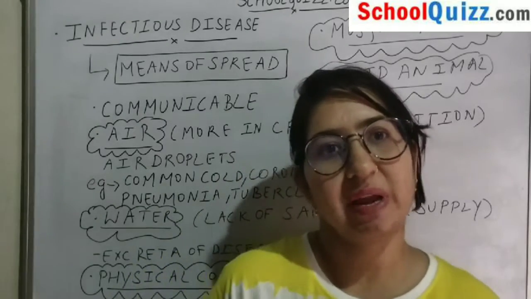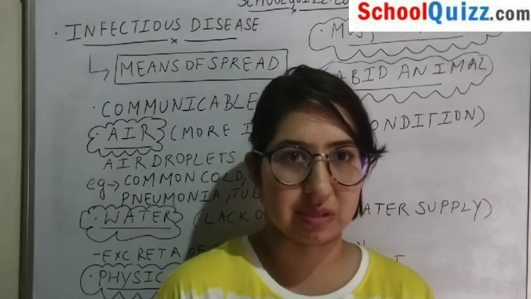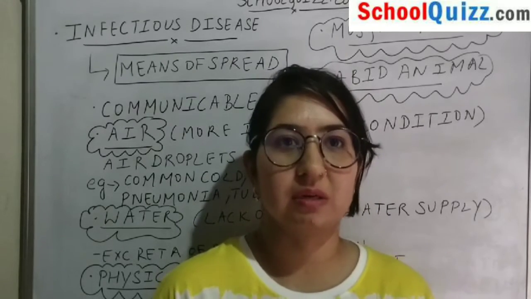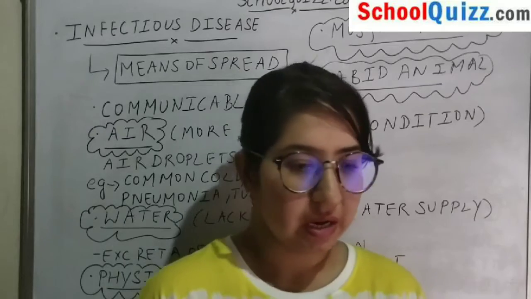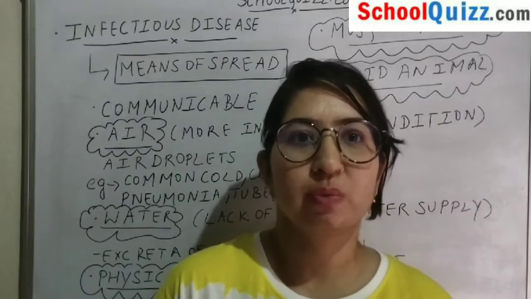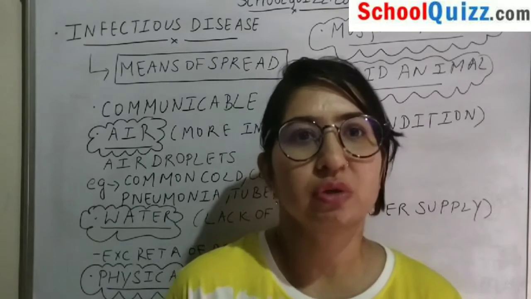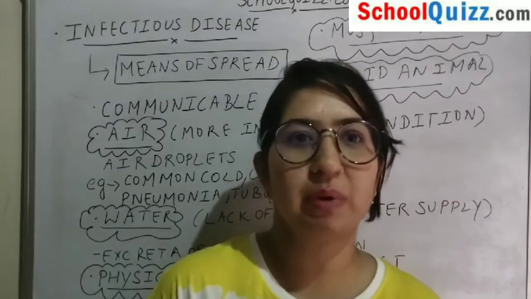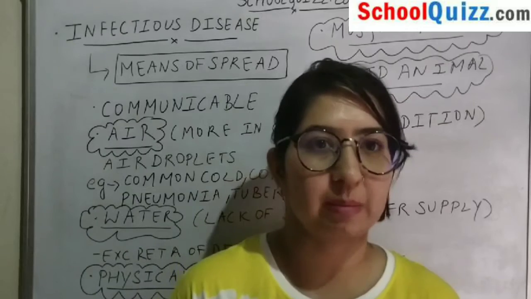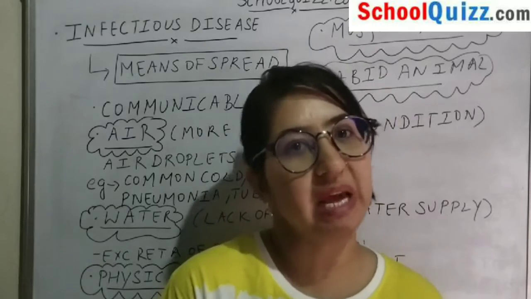Now we know that some infectious agents are causing infectious diseases, but what is actually the way or the means in which the disease is caused? Suppose I give you an analogy, like the means of transport. Suppose we have to go from Delhi to Jaipur. The way in which a person can go from Delhi to Jaipur can be by car, by flight, or by train. These are the means or methods by which a person can reach from Delhi to Jaipur.